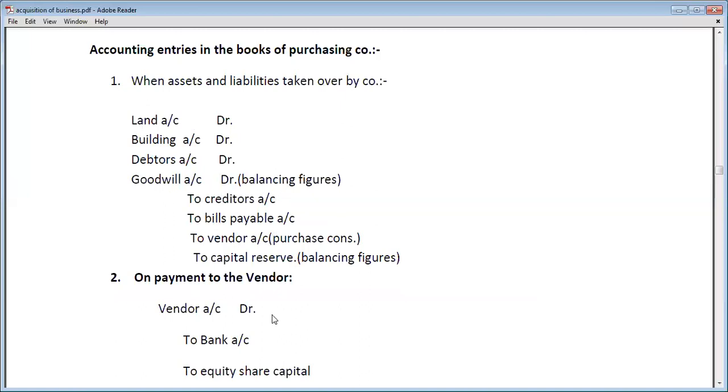Now purchase consideration is also a liability for the purchasing company, because the purchasing company will pay the purchase consideration to the vendor company. That's why we write here 'to vendor account'.